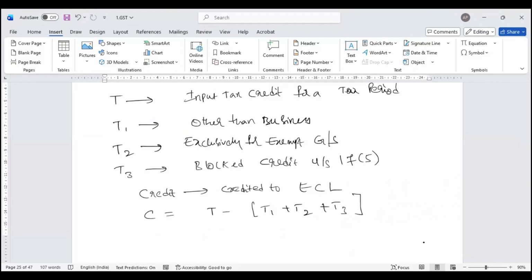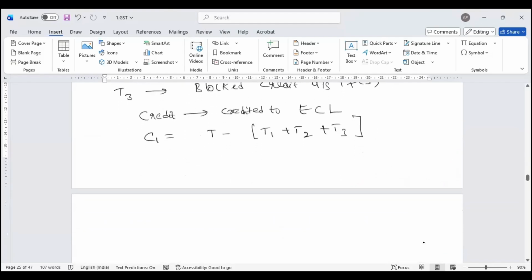Out of this, they wanted to have T4, which is your input tax credit eligible because it is used other than exempt, but which is used for zero rated supply.